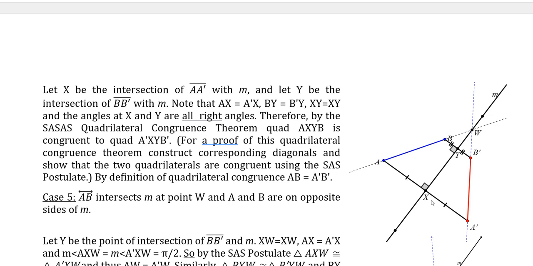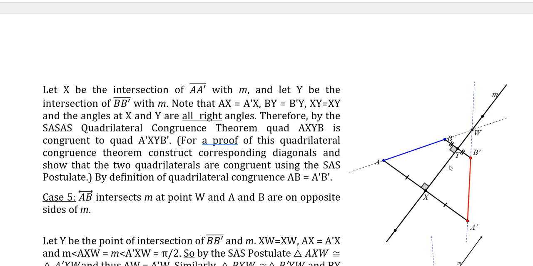So we have AX and A prime X are the same distance. BY and B prime Y are also the same distance. Okay? And of course, the distance from X to Y is the same. Okay, so now what do we have here? Let's see.